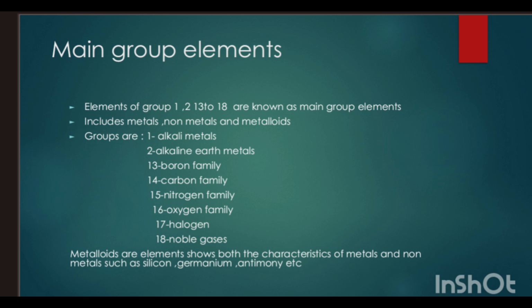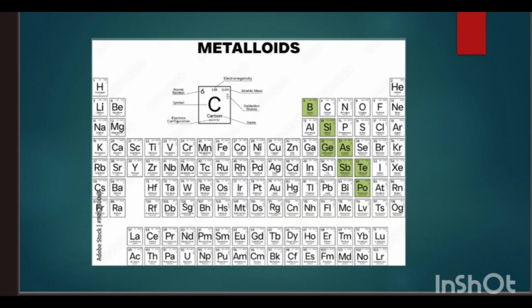And 18 are, as we all know, noble gases. Also, they include metalloids, which show both the characteristics of metals and nonmetals. So the metalloids we can find in the periodic table are boron, silicon, germanium, arsenic, antimony, tellurium, and polonium.